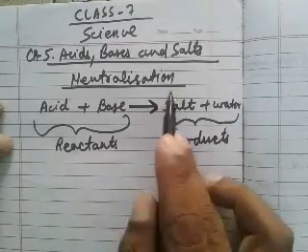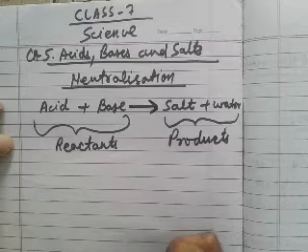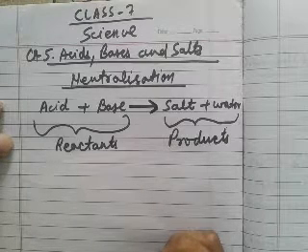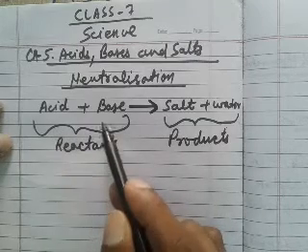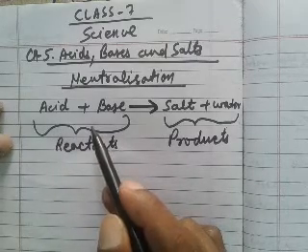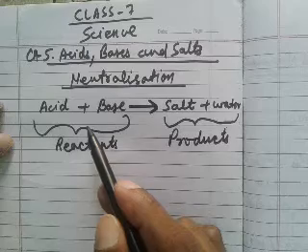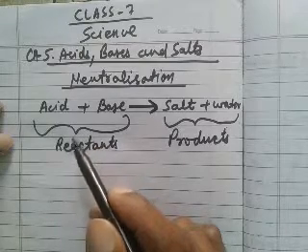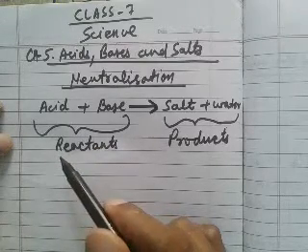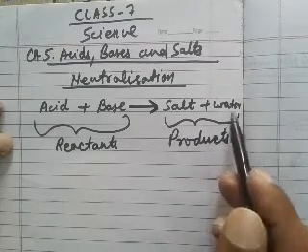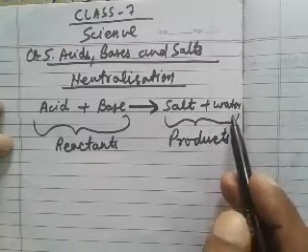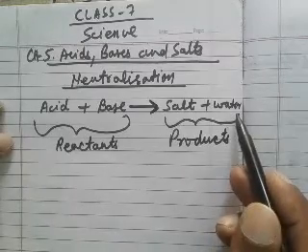So in a neutralization reaction, an acid and a base form a product which is a salt and a byproduct which is water.